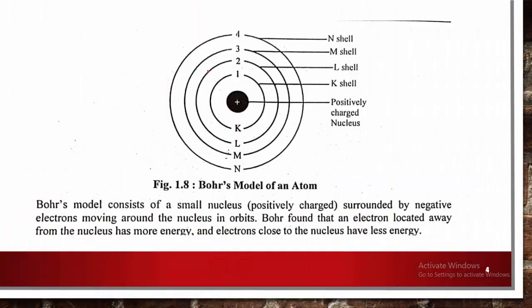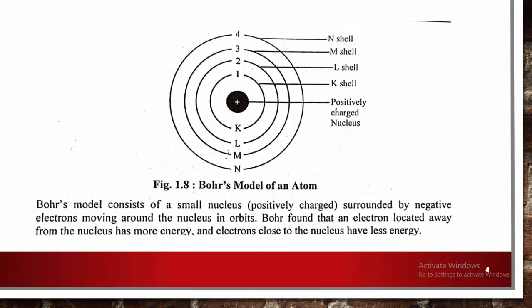Now here we can see Bohr's atomic model, where the central part is the positively charged nucleus. Around this positively charged nucleus, electrons revolve in the first, second, third orbits, and so on. Further, Bohr found that an electron located away from the nucleus has more energy, and electrons close to the nucleus have less energy.